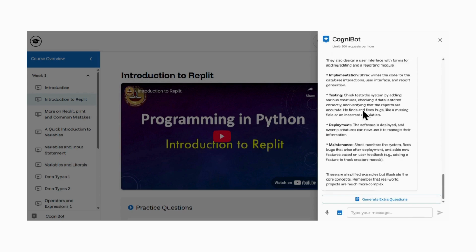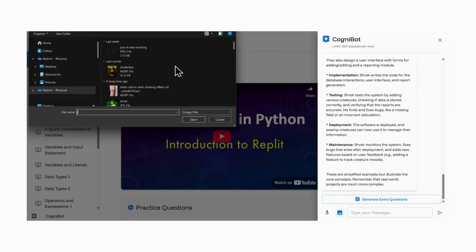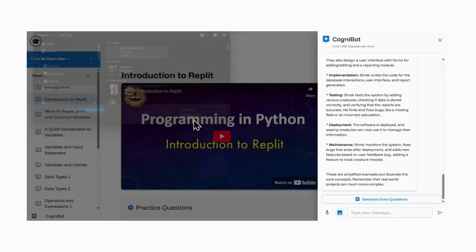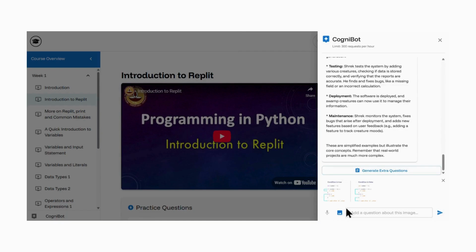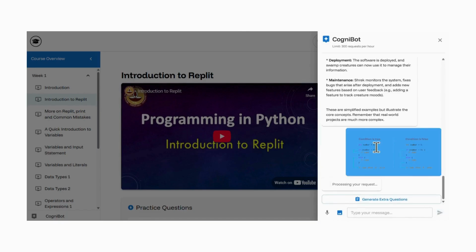And yes, if I want, I can actually use an image as an input, and then it is going to help me understand that. So I can just input this image, and then it's going to pick up the context from this image, and it's going to help me understand what has been described in this image. So you can see that it's actually about an if-else condition, so it's going to give an explanation for this image.